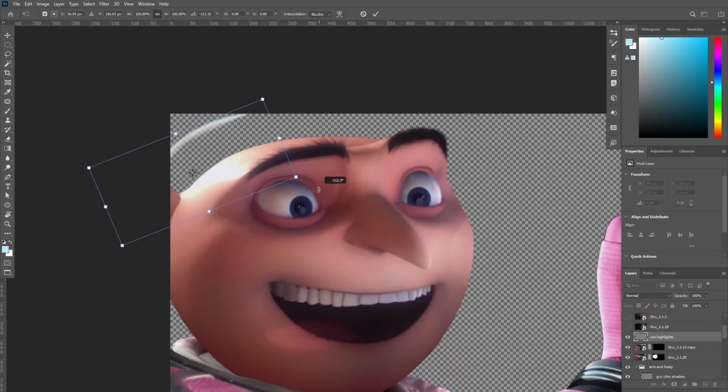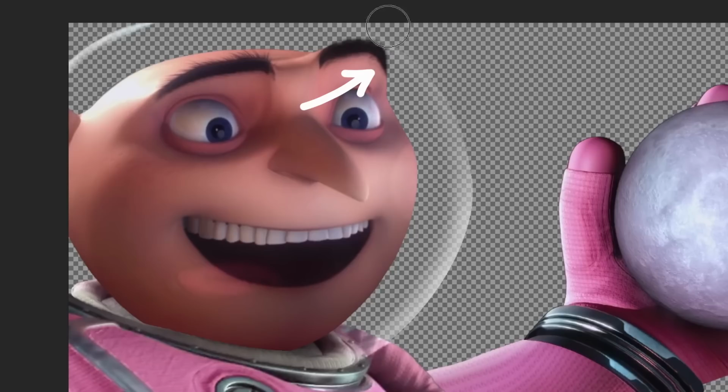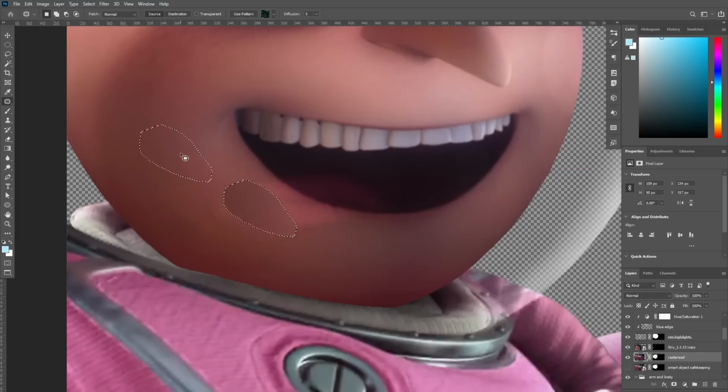Okay, he's gonna be in space after all, so he'll need a helmet to breathe. I'm gonna use a circular mask to paint in some reflections on the edges of the glass helmet. Lastly, we need to touch his face up.